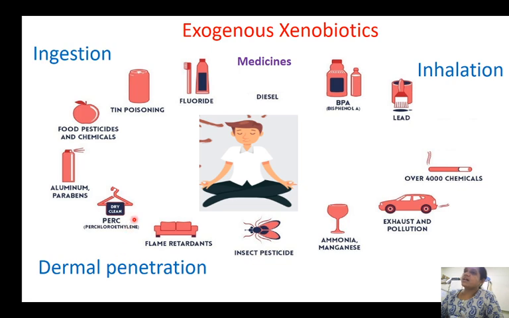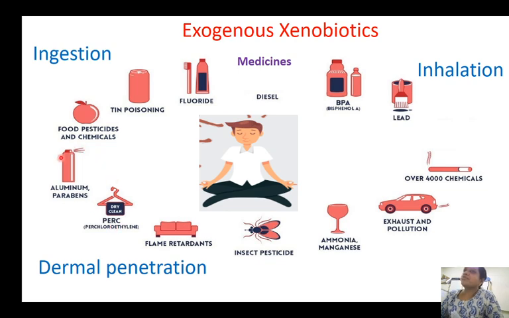Dermal penetration occurs when we wear clothes that are dry cleaned. For dry cleaning, chemicals are used. Usually, perchloroethylene is a chemical that is commonly used to dry clean clothes. So when we wear the clothes, through dermal penetration, this chemical can enter into our body.